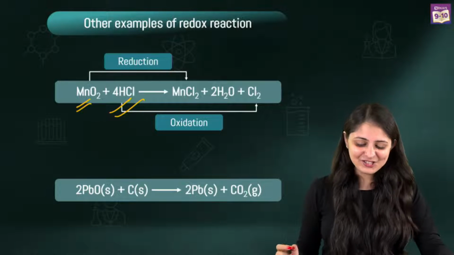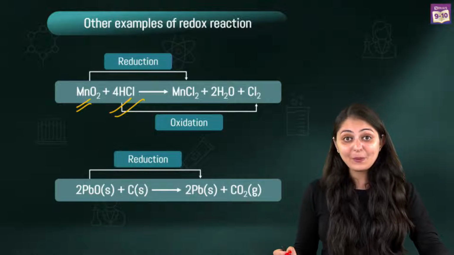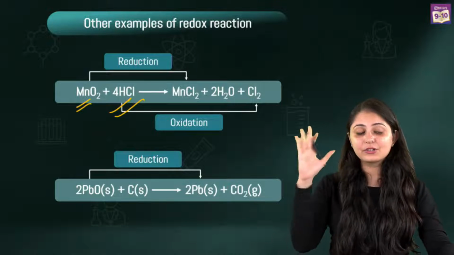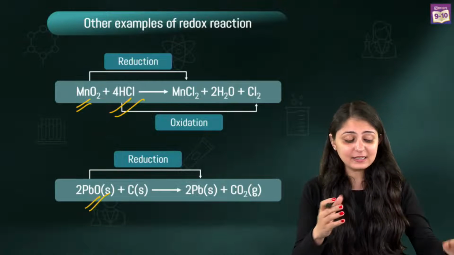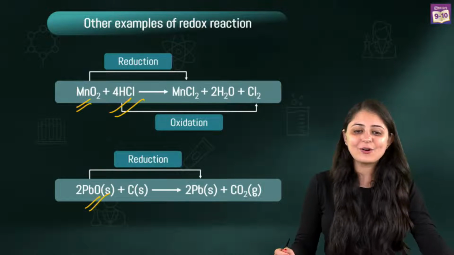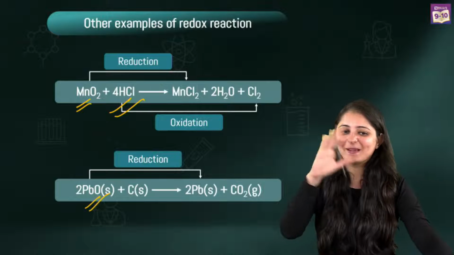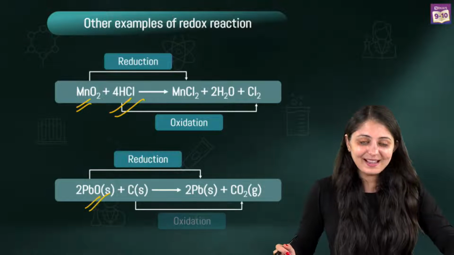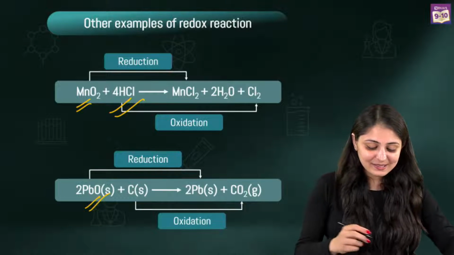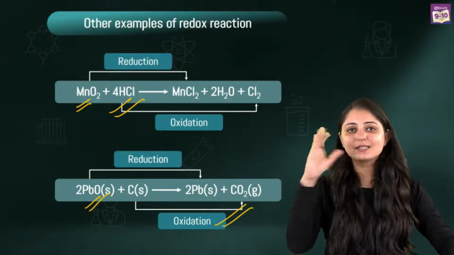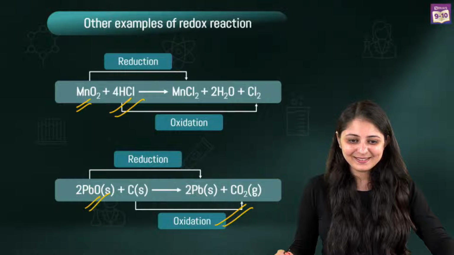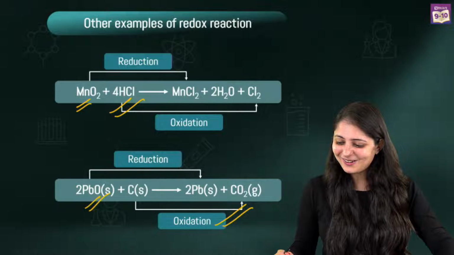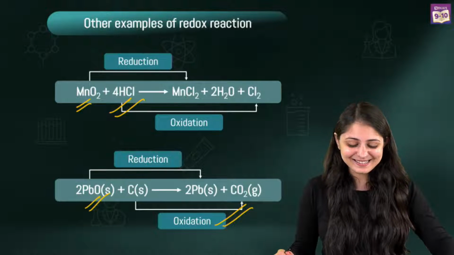Yes, all of you are mentioning the correct answer. It's PbO. So lead oxide getting converted to lead. That is reduction taking place. Why? Because oxygen is getting removed. And of course, you have already figured out, Muskan posted the answer first, that over here you can see carbon is getting oxidized. Oxygen is being added. It's forming CO2. Great, awesome. Good to read all the right answers.